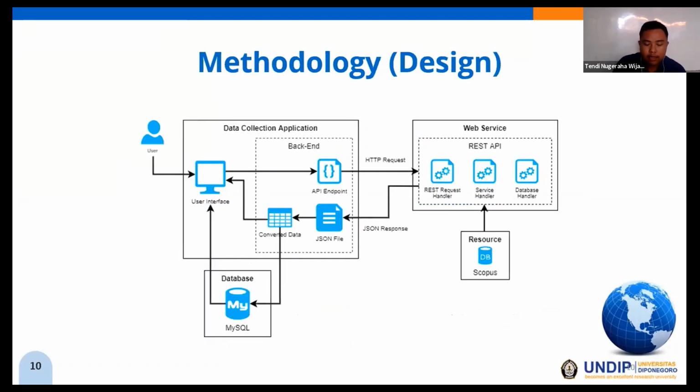As we can see on the screen, this is the architecture of the data collection application. The architecture divides the system into four main components. The first part is the application that provides an interface for the user to send the search parameters, receive the information, and data processing. The second component is web service that contains REST API, which is used to retrieve from the resource. The third component is the resource as a data provider, and the last component is database to store the data.